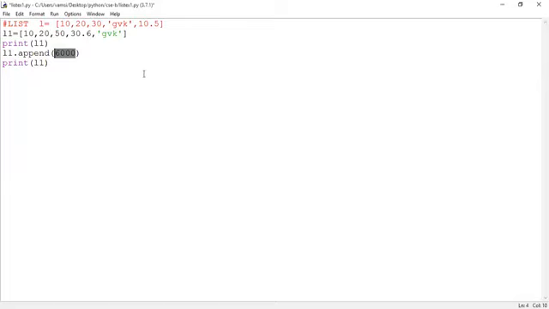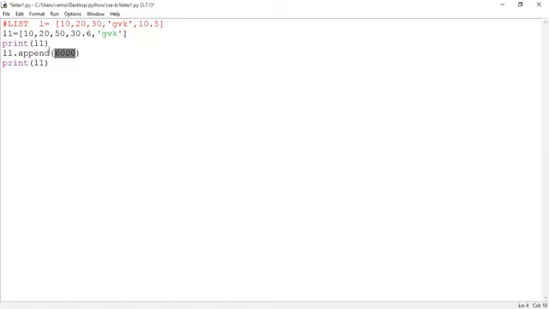So list is a mutable object or immutable object? Mutable object. All the fundamental data types, the basic data types which we have discussed, integer, float, string, complex, are all of them mutable or immutable? Immutable. But what about the list? List is a mutable object, so the content of the list object can be changed.